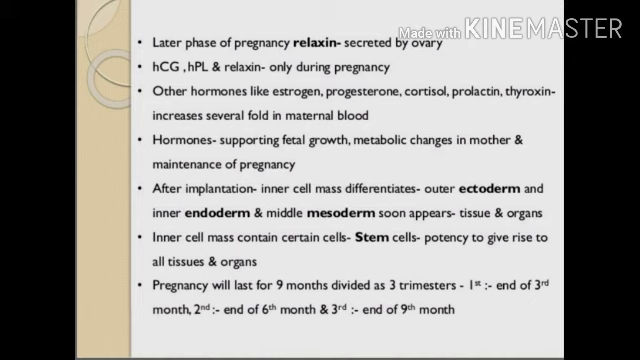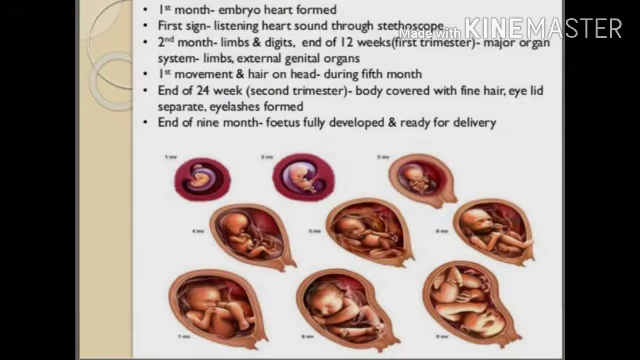After implantation, the inner cell mass differentiates into the outer ectoderm, inner endoderm and middle mesoderm, which soon appear and form tissues and organs. The inner cell mass contains certain cells, stem cells, which have the potency to give rise to all tissues and organs. Pregnancy lasts for 9 months. This is divided into 3 trimesters.